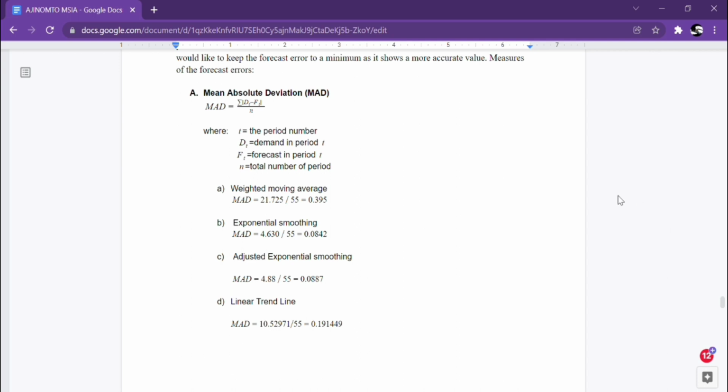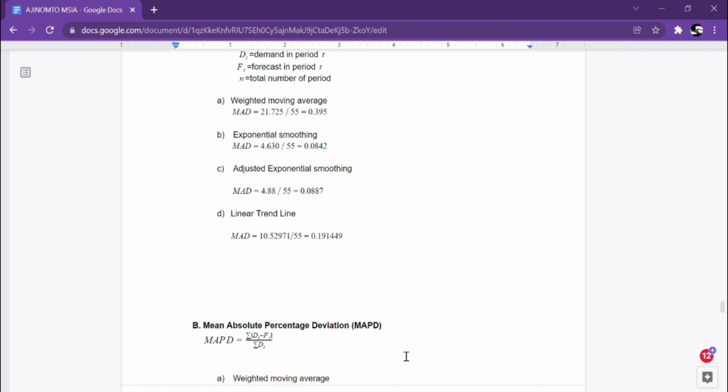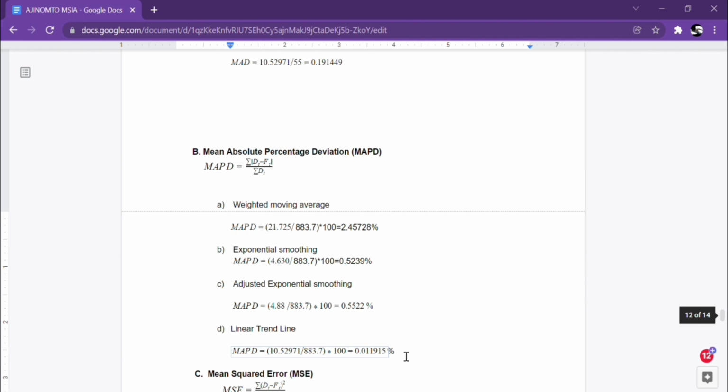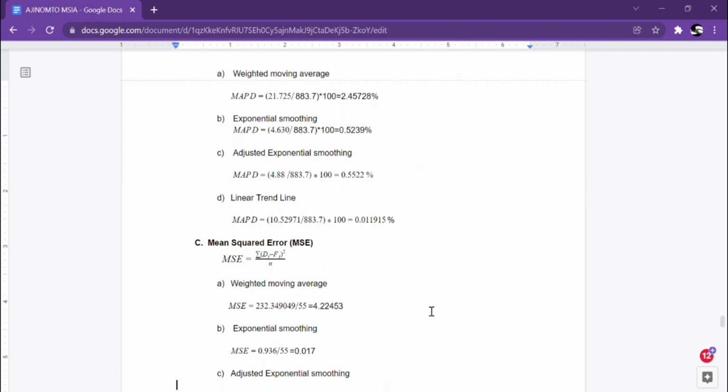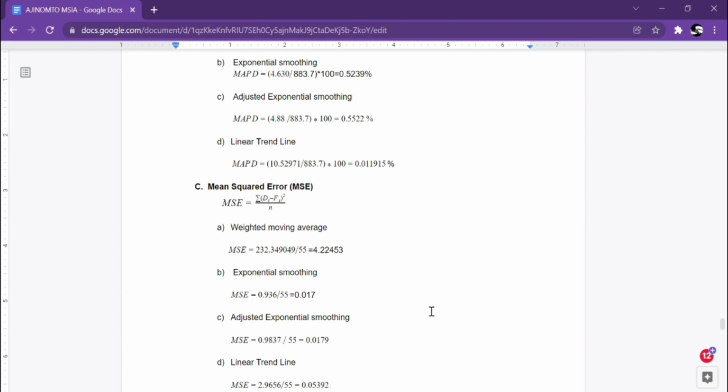Okay, next for the accuracy of adjusted exponential smoothing. For the first one, mean absolute deviation, we get 0.0887. Next, for the mean absolute percentage deviation for the adjusted exponential smoothing, we get 0.5522%. And for the MSE, mean square error, we get